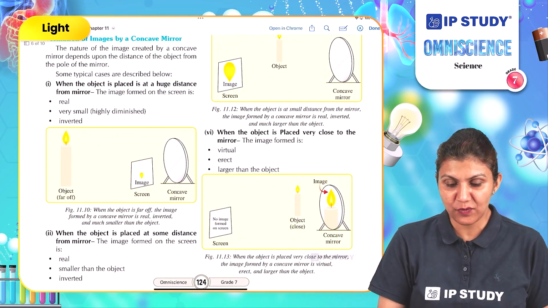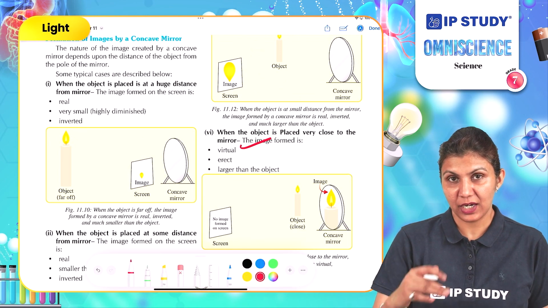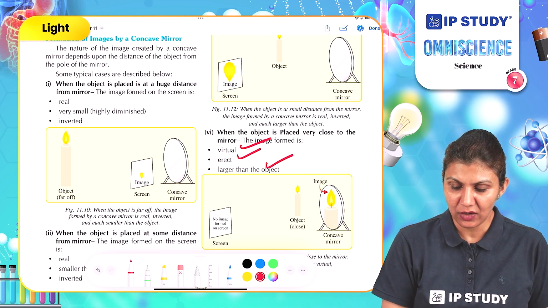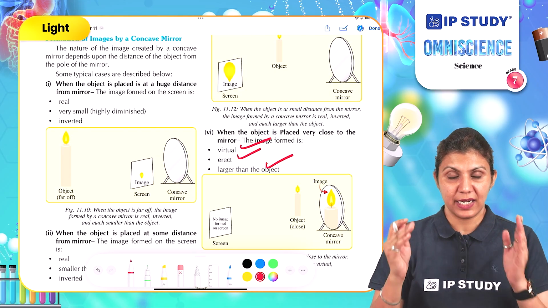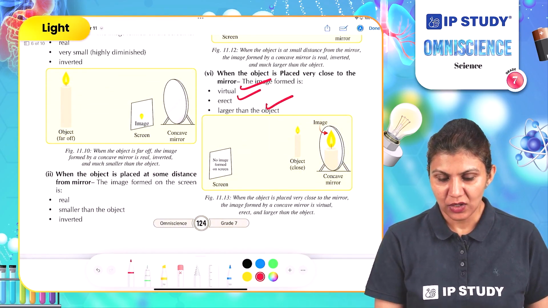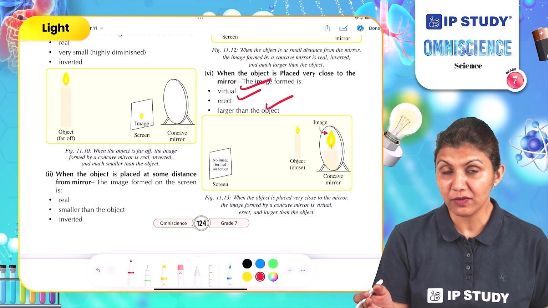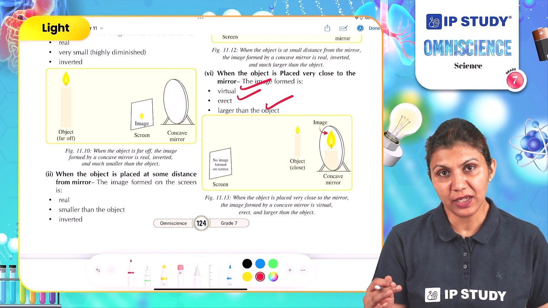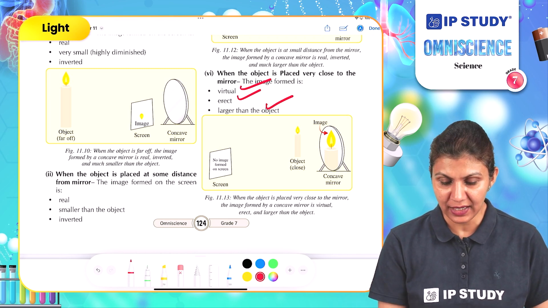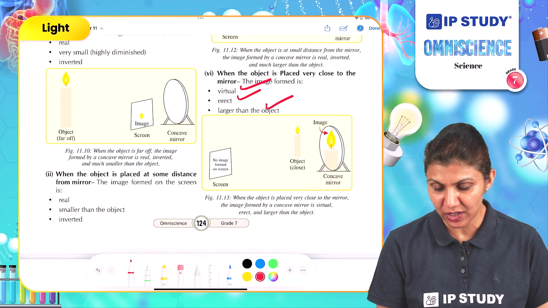When the object is placed very close to the mirror, in that case, the image is virtual, it will be formed behind the mirror, it is erect and larger than the object. So very close to the mirror means it is placed between the focus and the mirror. So when any object is placed very close to a concave mirror, the object will form a very large image of itself, and the image will be erect and on the other side of the mirror, meaning it will be a virtual image.